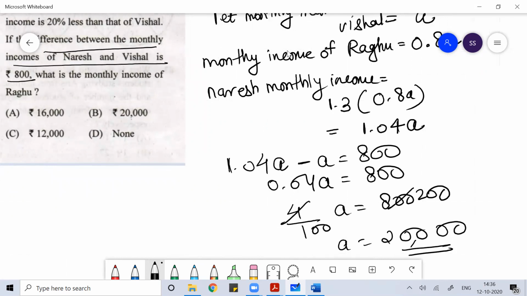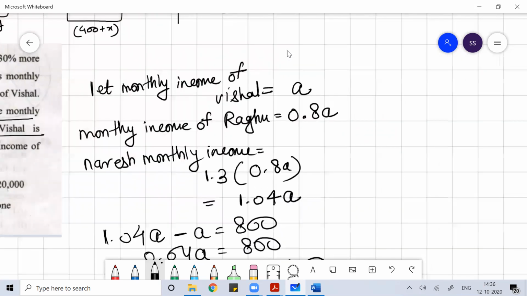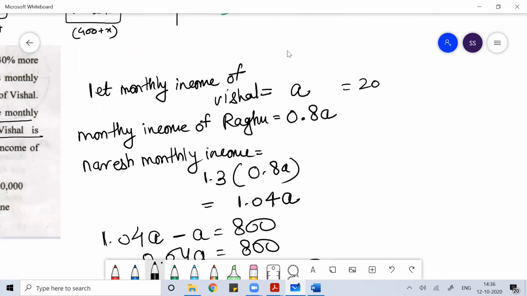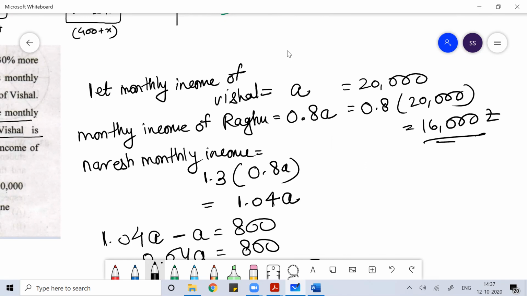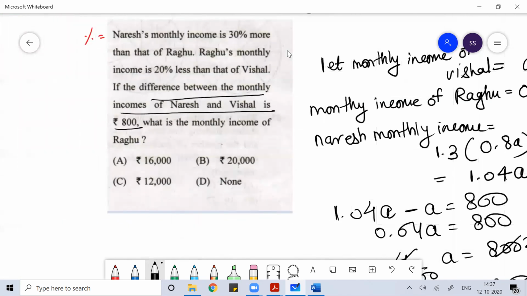Here they are asking you the monthly income of Raghu. Vishal's monthly income is 20,000, so Raghu's monthly income would be 80% of 20,000. That would be 16,000.